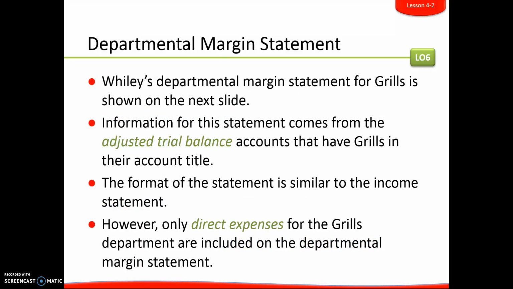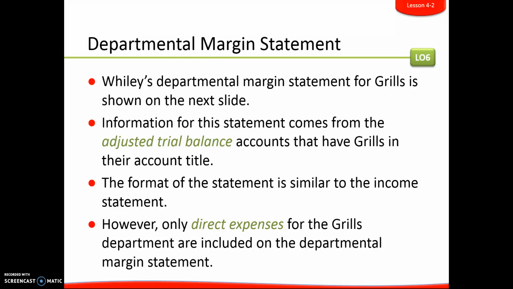Now, where does this information come from to make our departmental margin statements? We're going to look at one specifically for the grill department for Wiley on the next slide. The information comes from your adjusted trial balance and the accounts that have grills in their account title. So whatever department you're making your departmental margin statement for, if it's grills, if it's furniture, if it's kitchen, if it's bath, whatever it happens to be, you just look for the account titles that have that specific department in